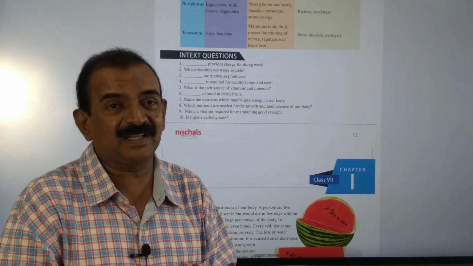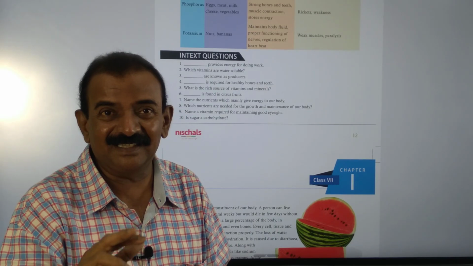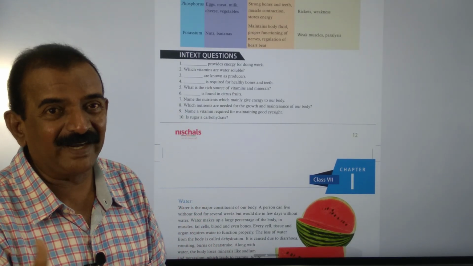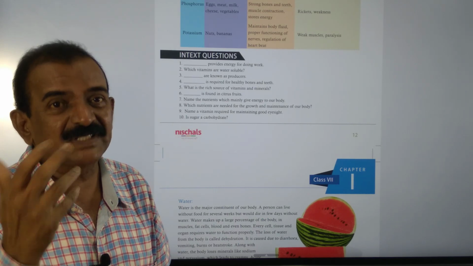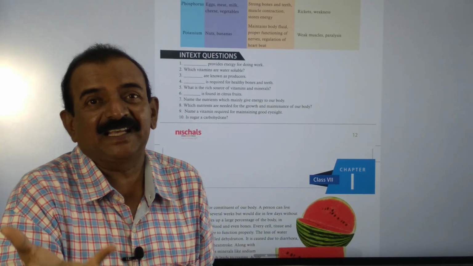Yes, and sugar consists of what? One glucose and also one fructose, and that is the reason sugar is called a carbohydrate. It is also called a disaccharide. So we discussed monosaccharides, we discussed disaccharides, and we discussed polysaccharides.